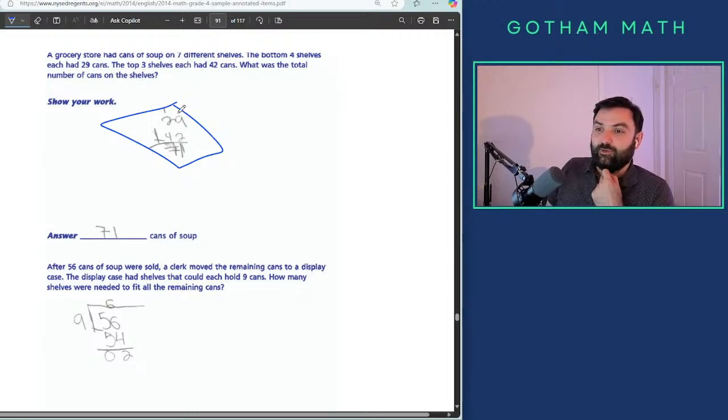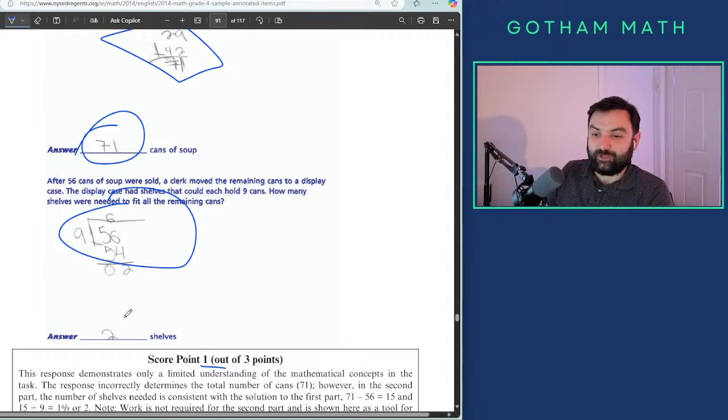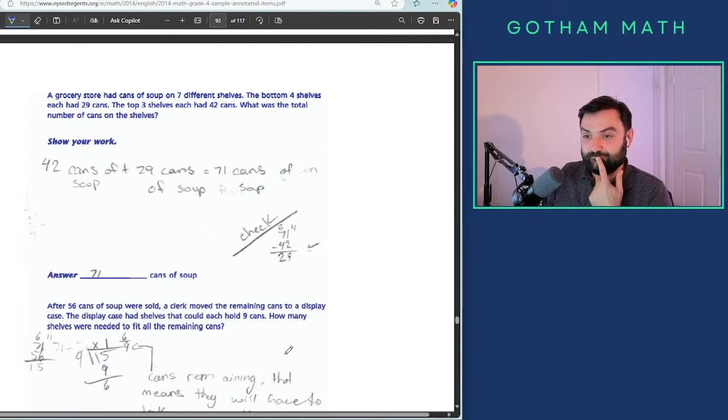Really. So this guy just ignored the existence of shelves. Wow. Just did 29 plus 42, and I'm good with this. That's crazy. Division. How do you get none right and get 1 point? Not the right work, not the right answers. It doesn't make sense. And you get 1 for what? For participation? No, for showing work. But you didn't get the right answer.